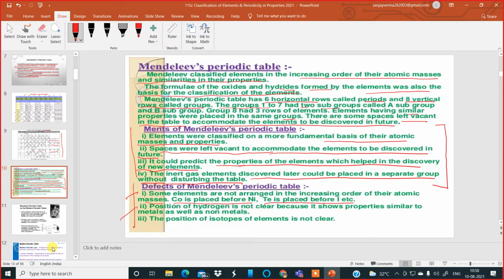It is not clear even today; that time also it was not clear. Hydrogen shows properties similar to two groups, Group 1, the alkali metals, and Group 7 or 17, the halogens. Now, the position of isotopes of elements was not clear in Mendeleev's periodic table. But today, according to the modern periodic table, the position of isotopes of the elements is very clear.